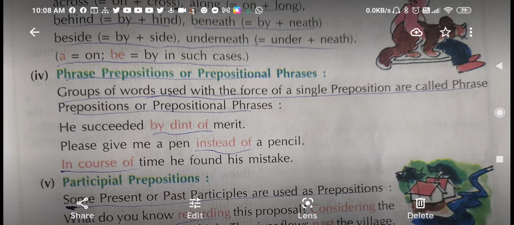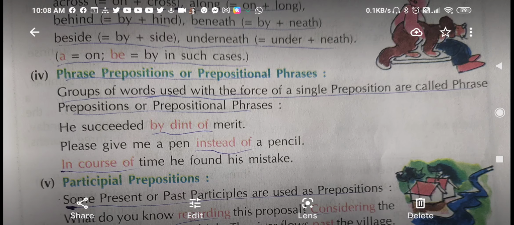In the same way, phrasal prepositions are prepositional phrases. A group of words used with the force of single prepositions are called phrase prepositions or prepositional phrases. I have already given you the definition of the phrases. I told you that phrases are a combination of words which have not complete meaning, and I have already told you the difference between phrases and clauses. I told you that in case of clause, verb is compulsory, but in case of phrase, verb is not compulsory.